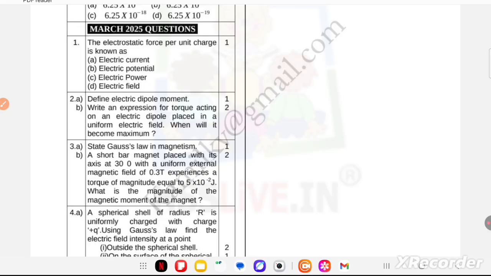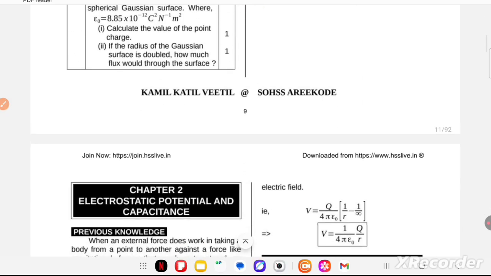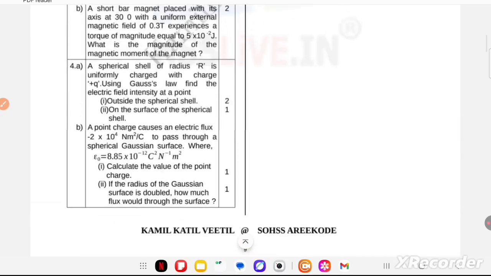So define the electric dipole moment. Write an expression for the torque acting on an electric dipole placed in a uniform electric field, and when it will become maximum. You should prepare that type of question. Now, the first chapter is completely completed.